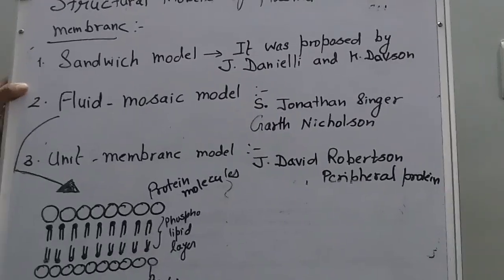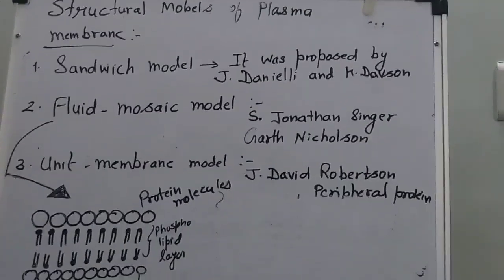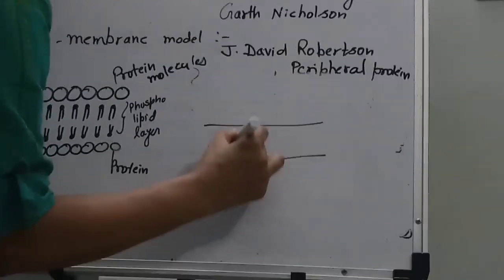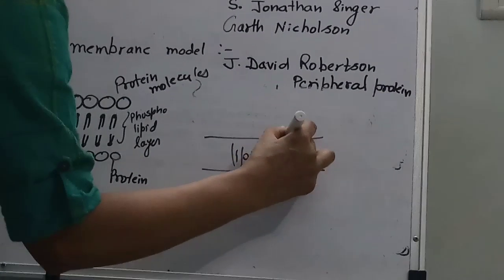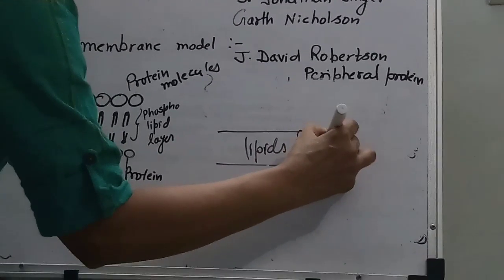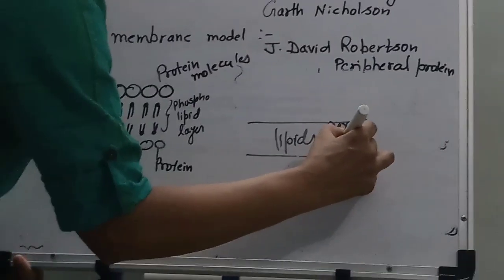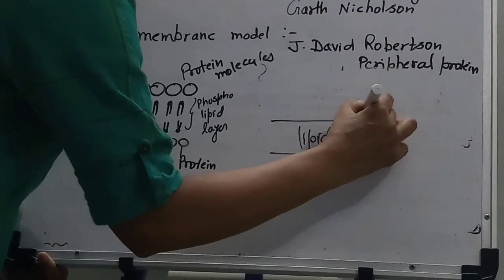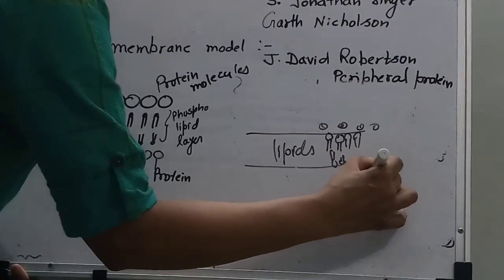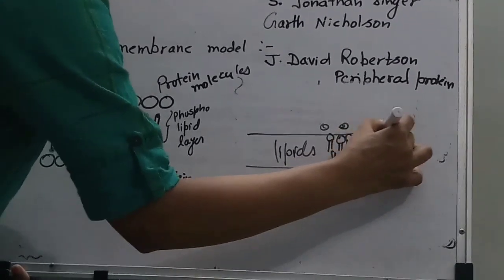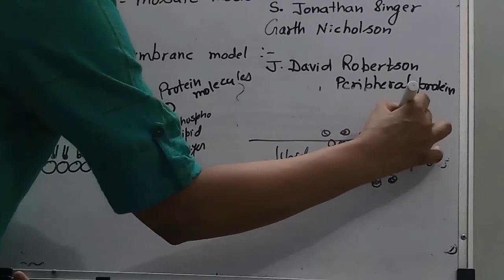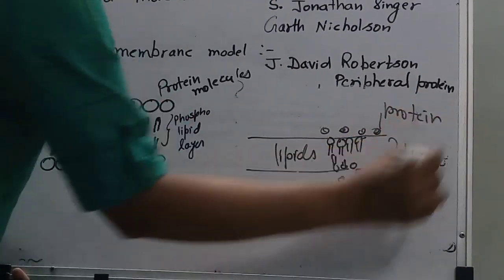Now, what is the meaning of sandwich? Here is a lipid layer in the central part, and outside they have protein. Got it? So the lipid is sandwiched by protein.